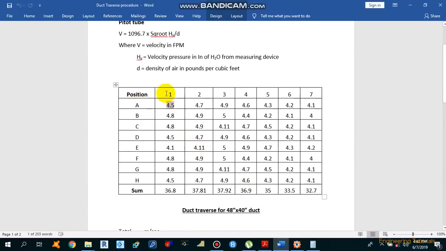As you can see, this is the position from A to H. We have total 8 points, representing the 48-inch duct dimension, and it is from 1 to 7 that is representing the duct dimension of 40 inches. So this is how we have created 56 number of points, that is 8 by 7 matrix.